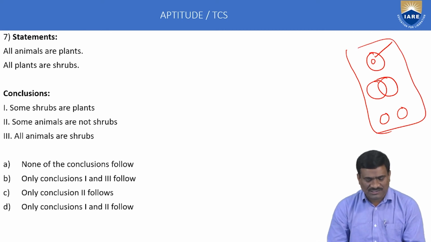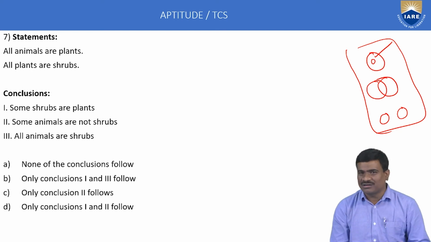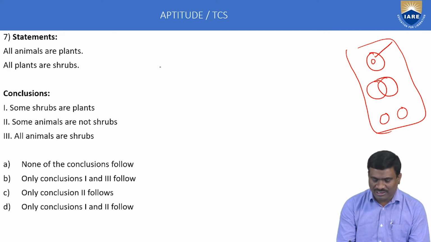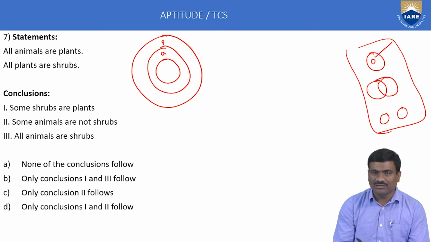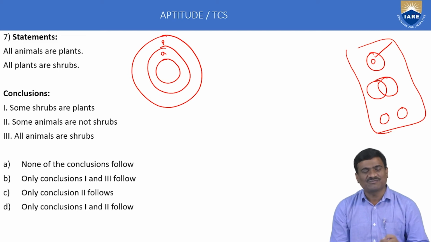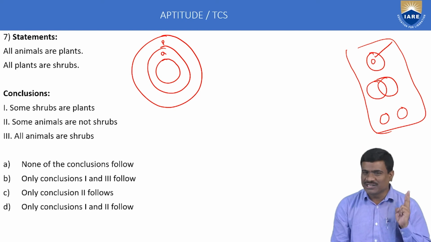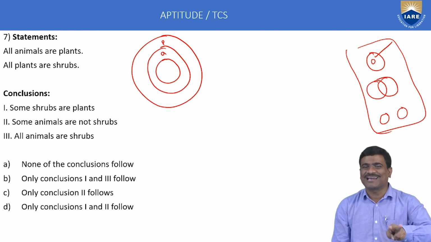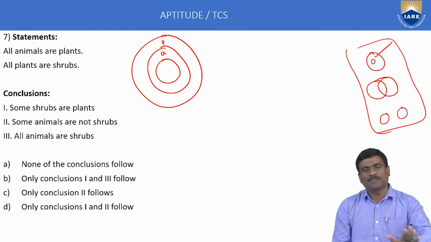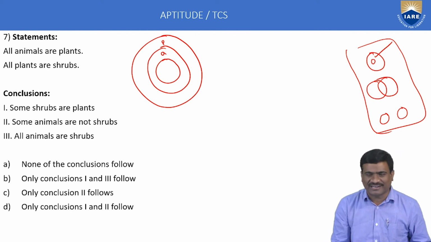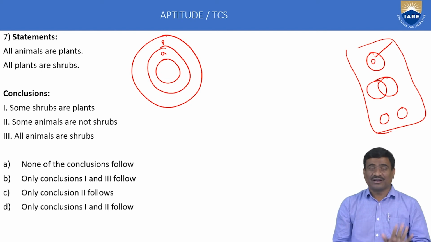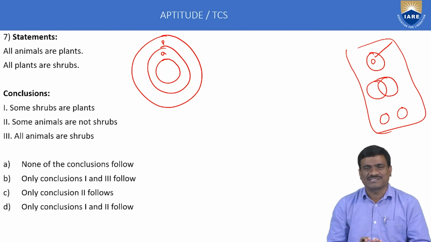Your first method: first you write the statements. First you draw a diagram of the 2 given statements. Your first statement, all animals. Just draw all statements. Indicate all. This indicates all. Okay, right. This is called the Venn diagram of 2 given statements. First statement, all condition. Second statement, again all condition. Using 2 statements, always draw the exact diagram. There is no possibility. If you draw possibility Venn diagrams, that method is not correct. One diagram is enough. That is the only exact Venn diagram of the given statements.